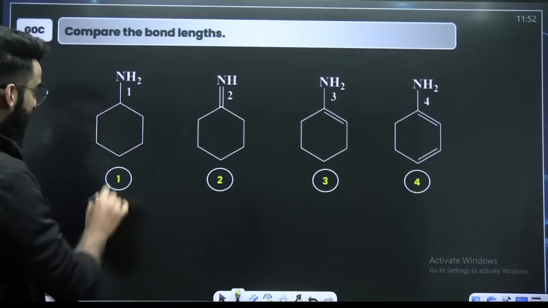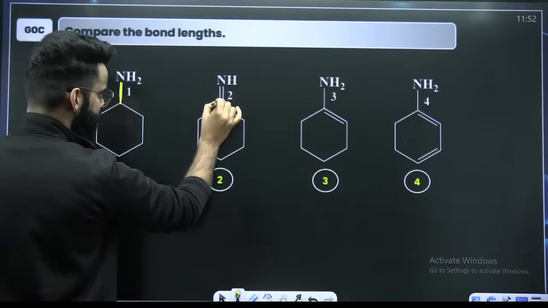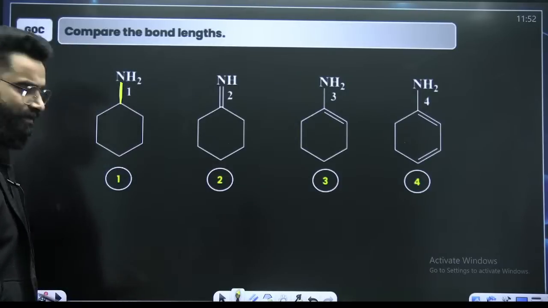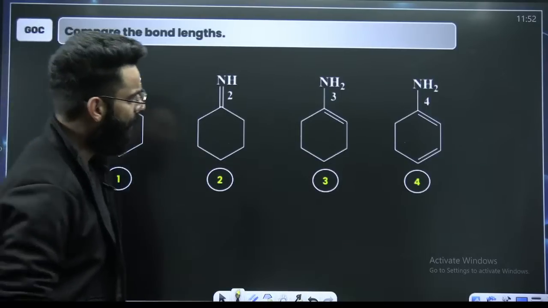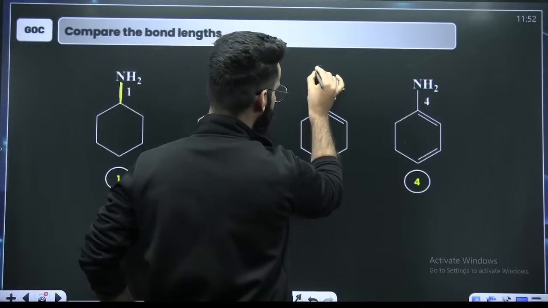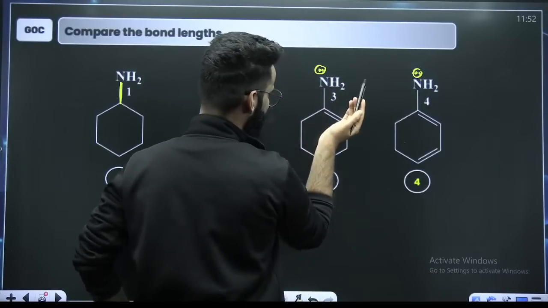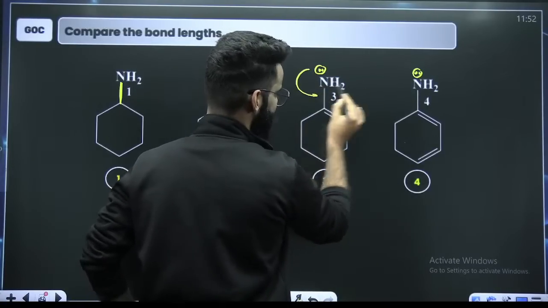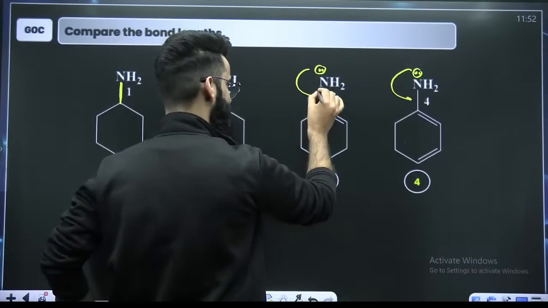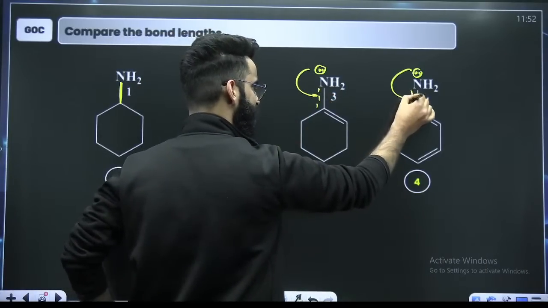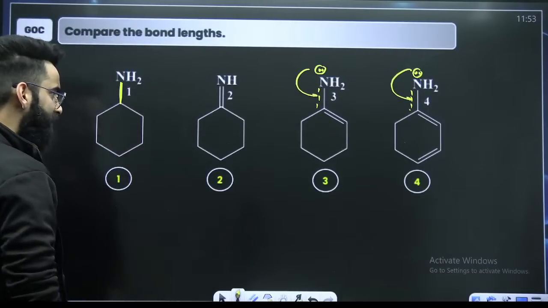But dear students, if you look at this particular bond between nitrogen and carbon, it's a pure single bond, and this one is a pure double bond, right? Over here, nitrogen has got the lone pair. Over here, nitrogen has got the lone pair as well. So what will happen here? Resonance will happen, correct? Due to resonance, 3 and 4 will get partial double bond character. Perfect. Pure single, pure double, right?